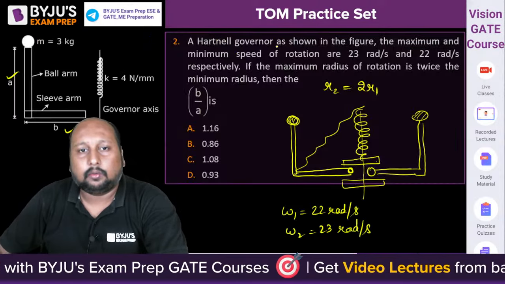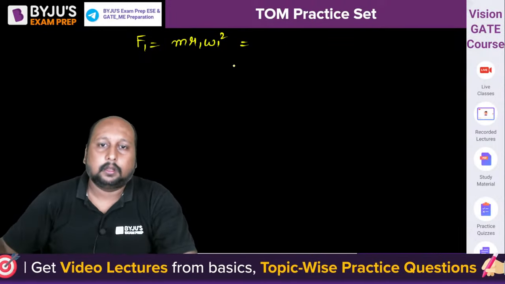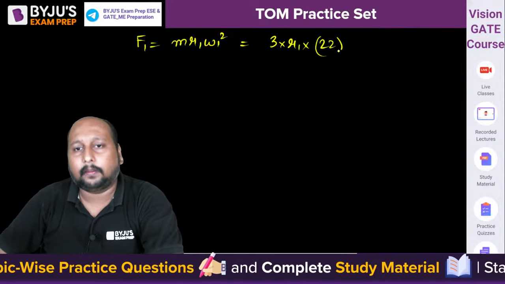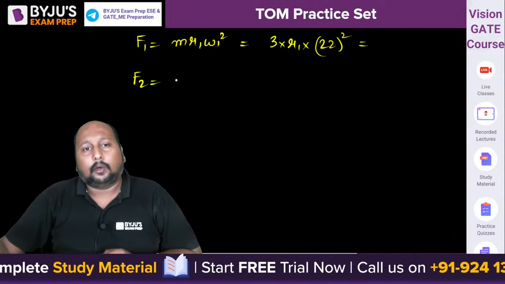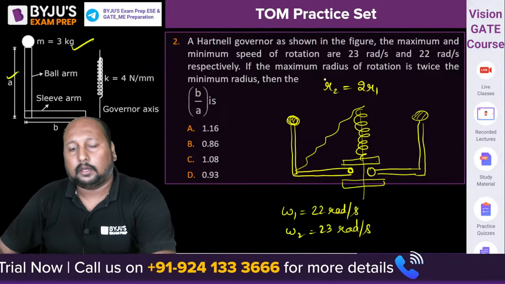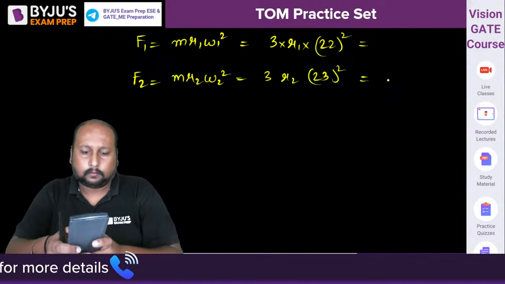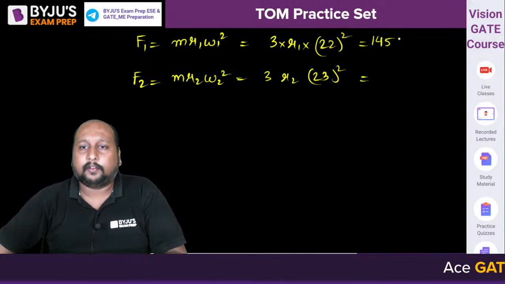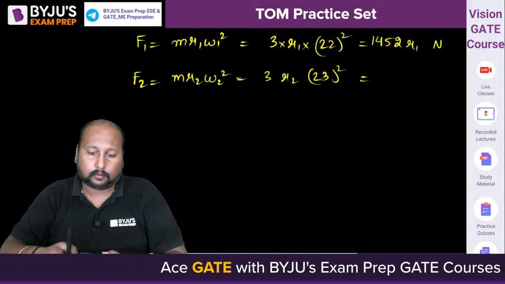So this is m into r1. Mass is given as 3 kg. So 3 into r1 into omega 1 value, 22 square. Can you tell me what's the value in terms of r1? You'll be getting this value in terms of r1. And F2 is equal to m into r2 into omega 2 square. So 3 into r2 into 23 whole square. How much is it? 1452 R1 Newton, and this one will be equal to 1587 R2.